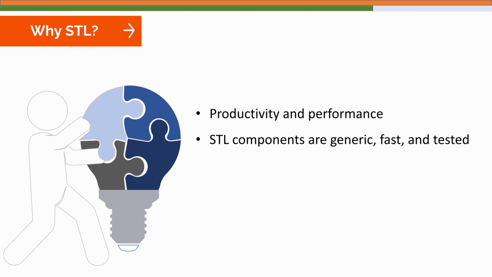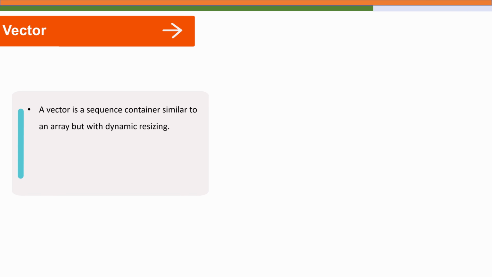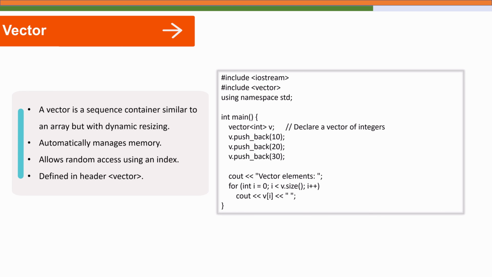So STL provides a collection of ready-made type independent data structures built entirely using templates, and among these the vector container is one of the most widely used. It acts as a dynamic array, growing and shrinking as required without you worrying about memory management. You can think of a vector as a smarter version of an array. Unlike a fixed size array, a vector automatically resizes itself when new elements are added. It also provides a rich set of member functions for easy insertion, deletion and traversal.